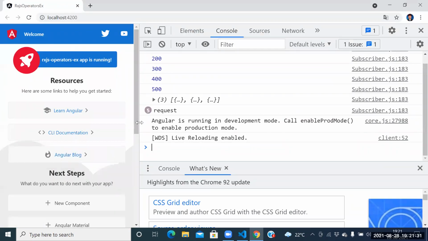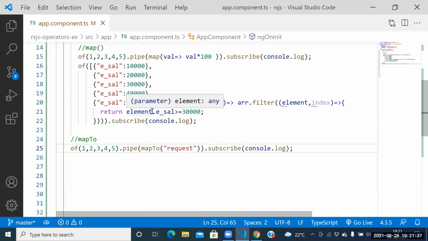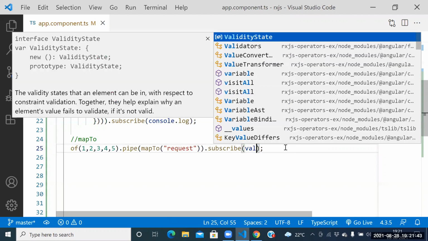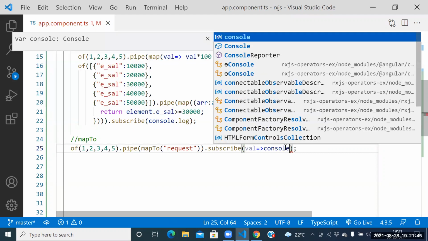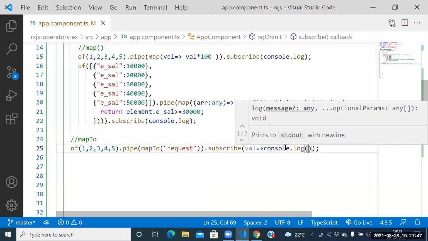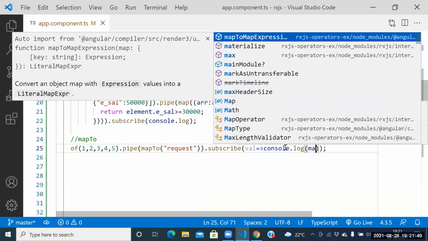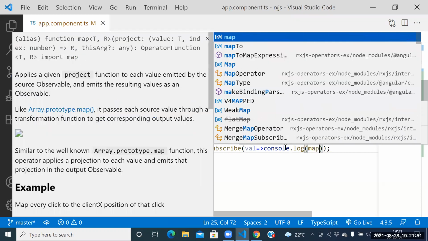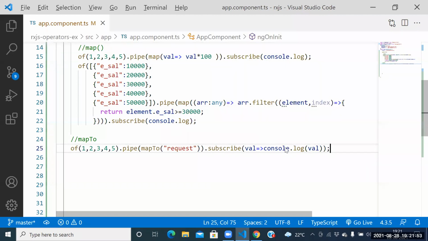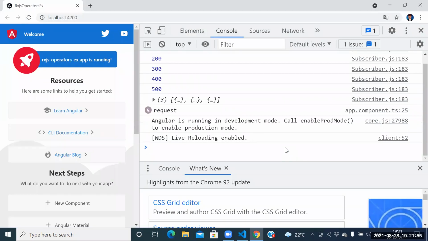Guys, see this one. Request executed how many times? 5 times. The request executed 5 times. So guys, what is the meaning here? The meaning is, mapTo is used to know how many times the observable is executing the data.